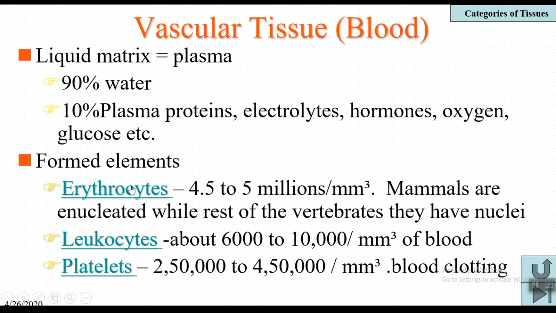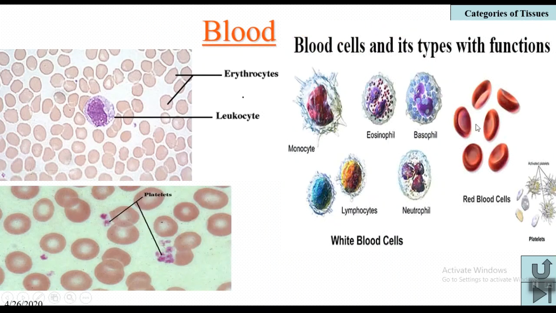Erythrocytes, also called red blood cells; here you can observe the red blood cells. Because of their red color, they are called red blood cells, and they are red because of the presence of hemoglobin.